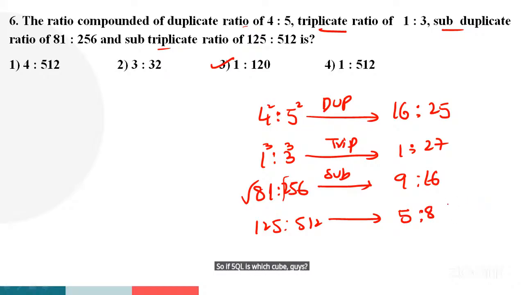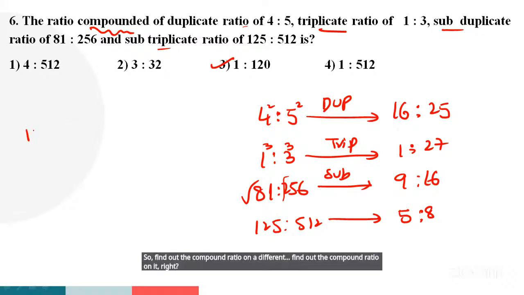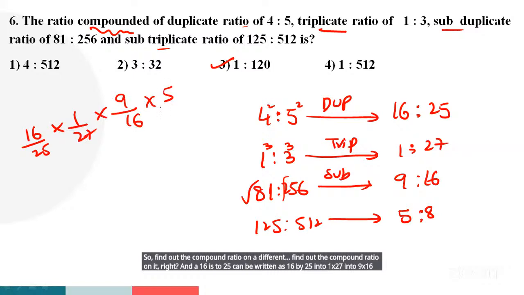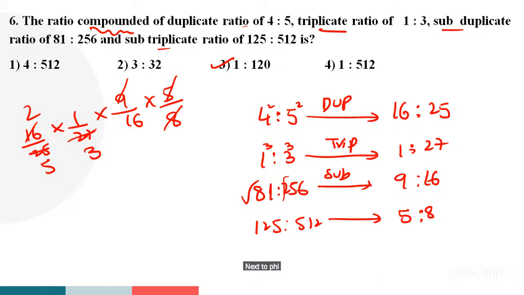So find out the compound ratio on it. 16 is to 25 can be written as 16 by 25 into 1 by 27 into 9 by 16 into 5 by 8. Let me calculate. 8 ones are 8, 8 twos are 16. 9 ones are 9, 9 threes are 27. 5 ones are 5, 5 fives are 25. 2 ones are 2, 2 eights are 16. Any cancellation? I think no cancellation.